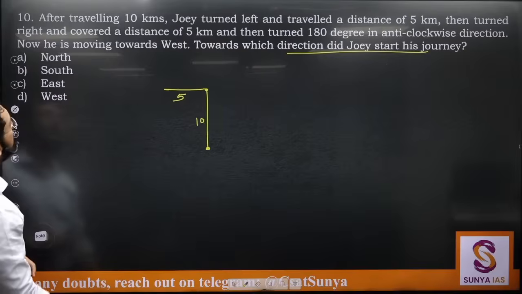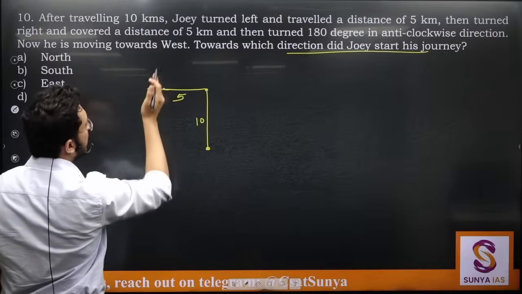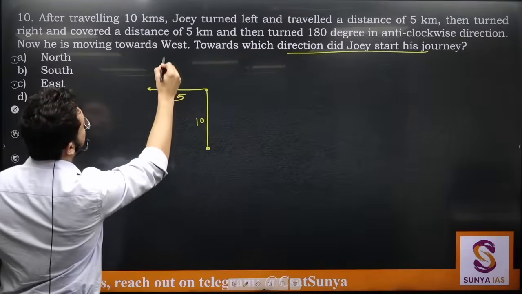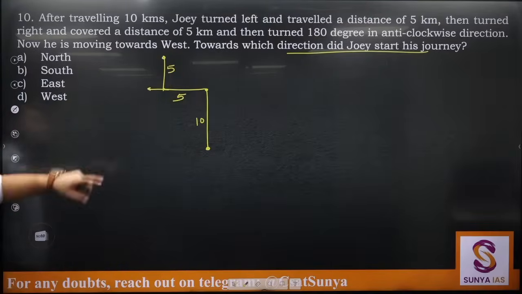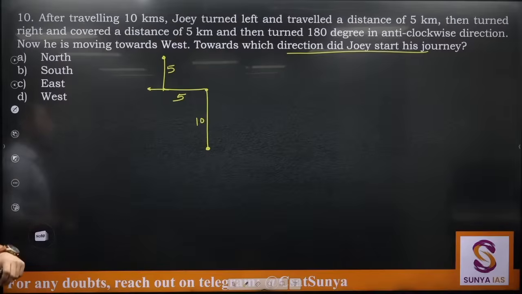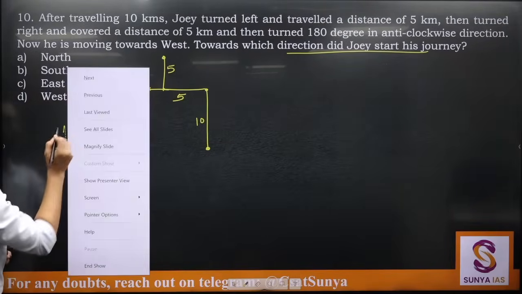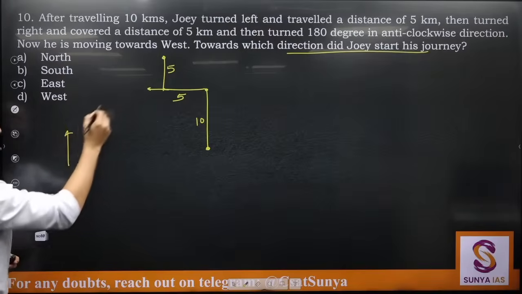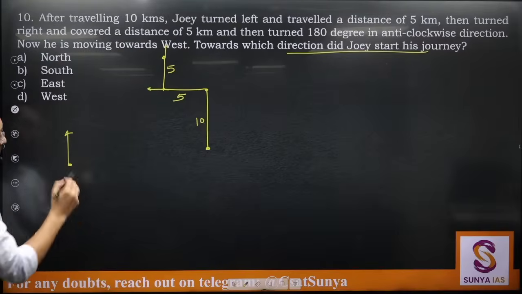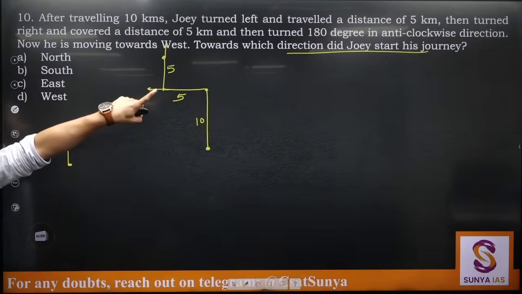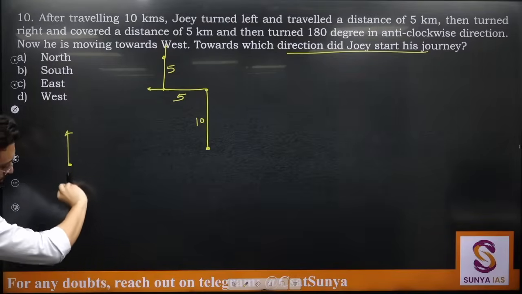Then turned right. Again from here he was moving in this direction. He will turn right and cover a distance of 5 kilometers. So now he is here at this point. Then turned 180 degree in anti-clockwise direction. So right now he was moving in this direction. At this point he is moving in this direction. He is making 180 degree turn in anti-clockwise direction. So from here he will move now in this direction.